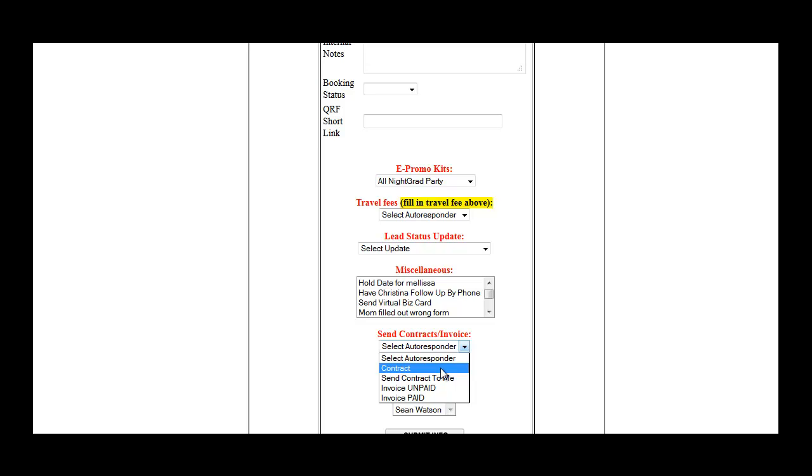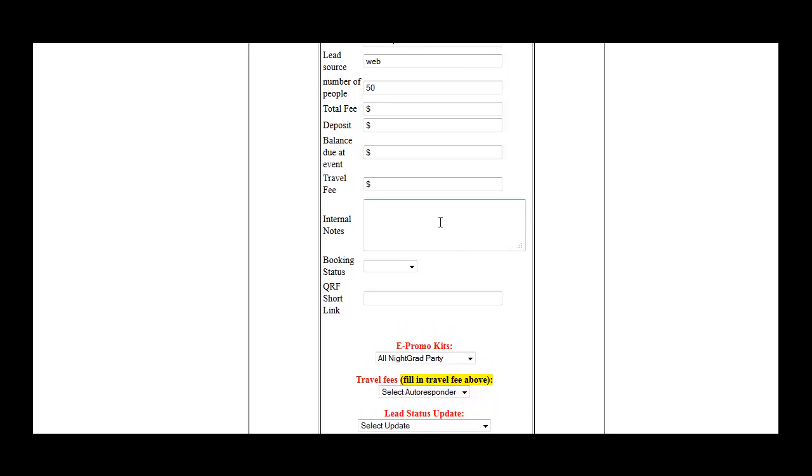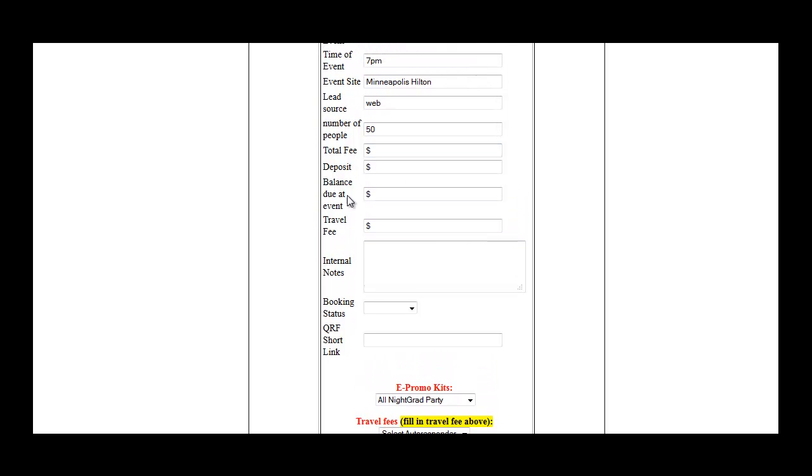Normally you probably wouldn't send the contract at the same time as the e-promo kit, but just for this demo I want to show you all the different type of stuff that you can do right from the quick response form here. So we'll send out a contract. Now in order for us to send out the contract though, we really should have everything filled in up here. So like total fee, deposit, balance due, travel fee. Well, travel fee, that's not required. We can skip that. But let's go ahead and just make some stuff up here. So let's say the total fee is $1,000, and we'll say the deposit is $500, and the balance due would be $500. All right, pretty simple example.